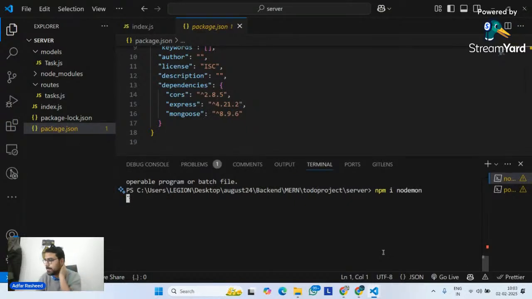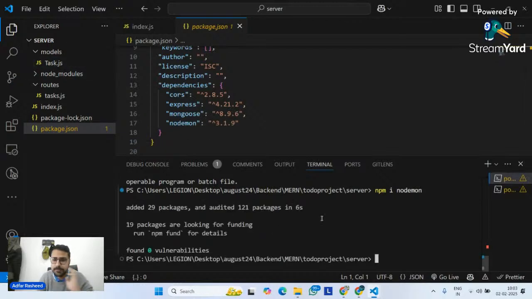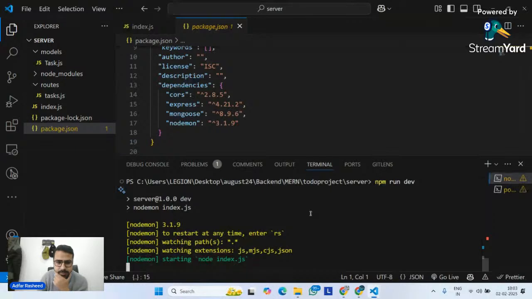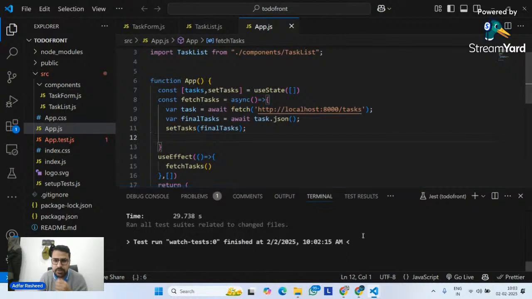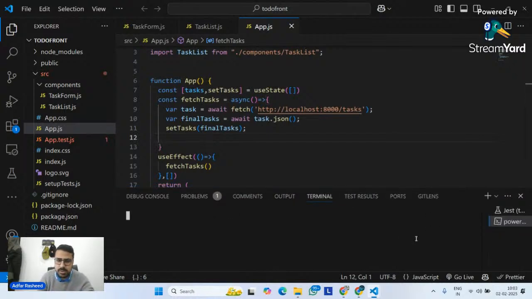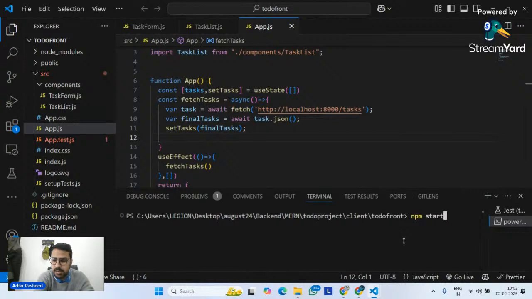Very good. So let's wait quickly for a second and then we can move forward, right? So now it should properly work. npm run dev. Perfect. So let's wait for this connection and then we'll start our class. Allow me a second only. In the meantime, let me set up the front end as well. And in front end, we need to execute a command to execute our React project. We need to write npm run dev, right? So let me simply go, npm start. So let me simply trigger my npm start as well.